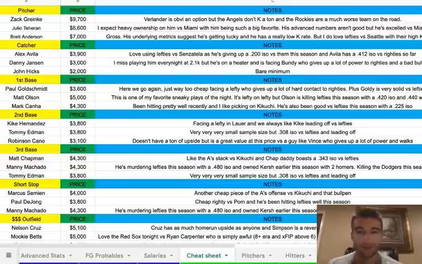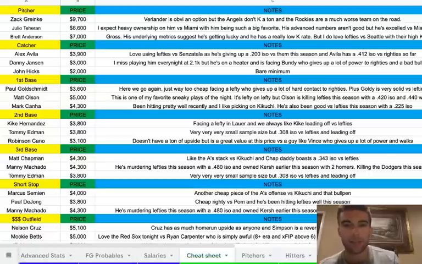I shouldn't say I like him, but his underlying metrics suggest he's getting lucky. I believe his ERA is around 3 right now, maybe 3.9, and he has an extremely low K rate around 11%. But I do love lefties versus Seattle with their high strikeout percentage versus lefties. And Anderson did get 18 points earlier in this matchup, so I don't think it's a terrible spot for him. I'm not excited about playing him, but I do like the A's tonight. I do think he can get a win. So Anderson is interesting to me, and he should have lower ownership than Teheran.